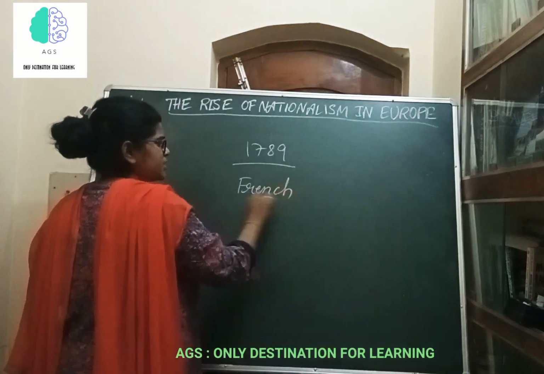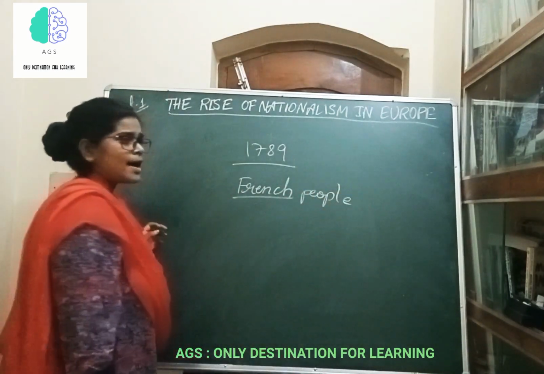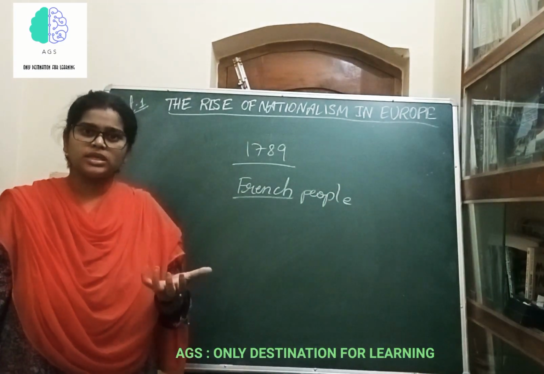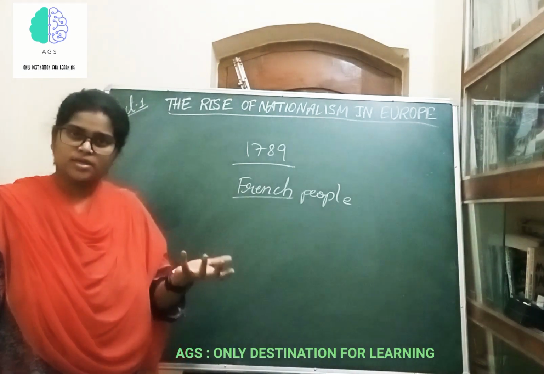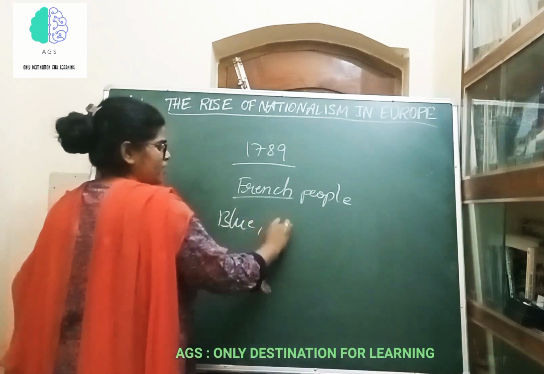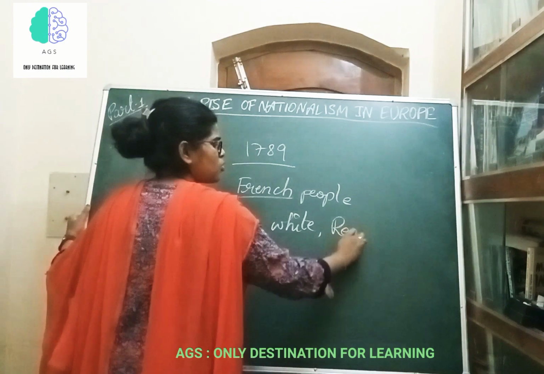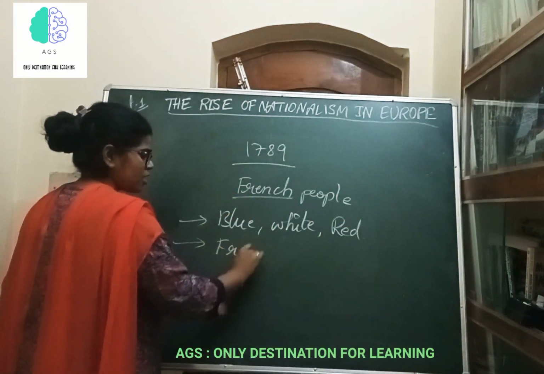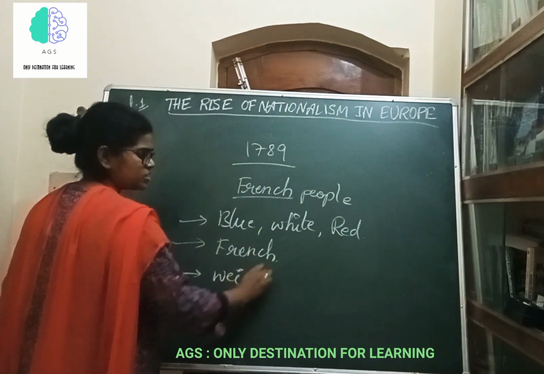The democratic rights were given to these French people by overthrowing the absolute monarchies, and they had their uniqueness, their identity, with the tricolor national flag with the colors blue, white and red. They had a single flag for the entire population, they had a common language called French, and they had unique weights and measuring systems.